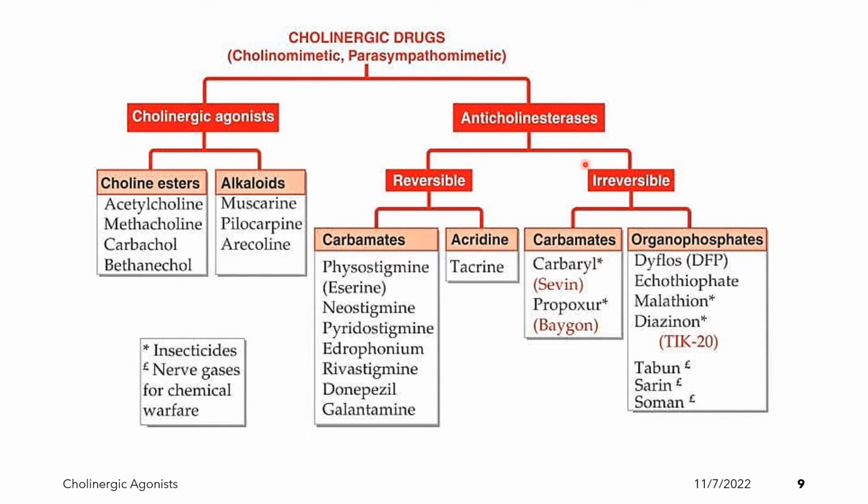For the irreversible ones, we also have here under carbamates, the carbaryl and propoxur, which are classified as insecticides. The organophosphates are also examples of irreversible AChE inhibitors. Examples of this are the insecticides malathion and diazinon. Under this, we also have the nerve gases for chemical warfare: sarin, soman, and tabun.